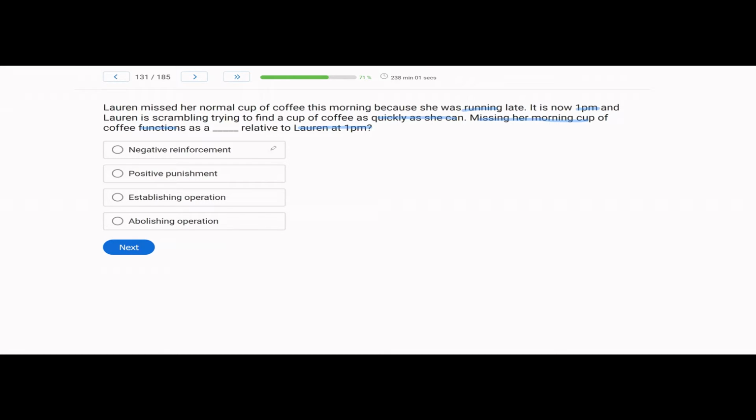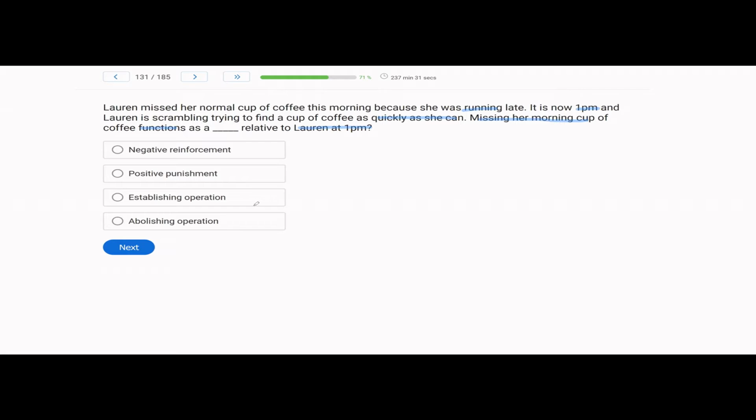So missing the coffee functions as a what? A, negative reinforcement. Why is this not a negative reinforcement question? Well, because missing the cup of coffee is an antecedent. Reinforcement and punishment are consequences. Motivating operations are antecedents. Missing the morning cup of coffee happens before Lauren at 1 p.m., so it can't be a consequence. So we can't pick A or B. So it has to be either an establishing operation or an abolishing operation.